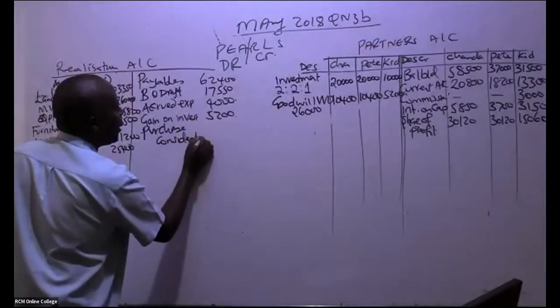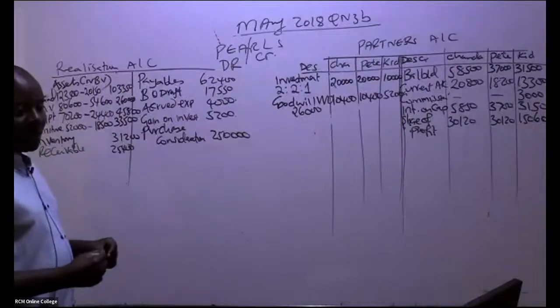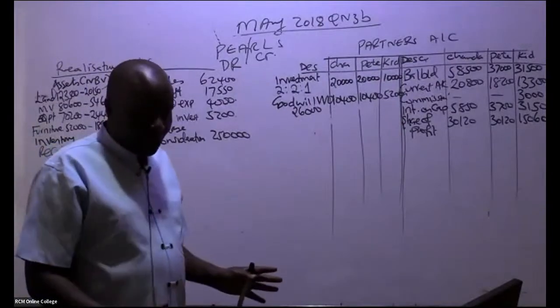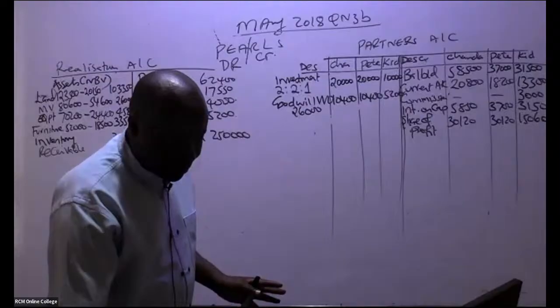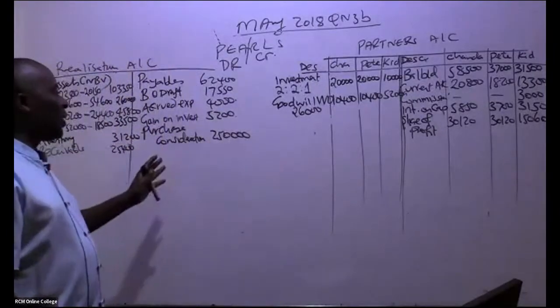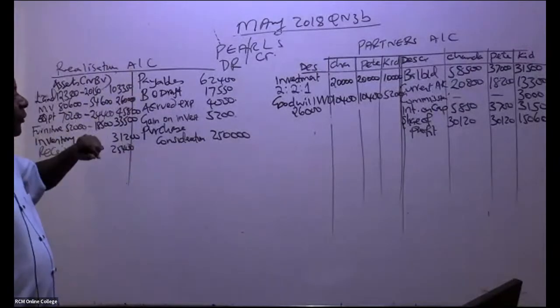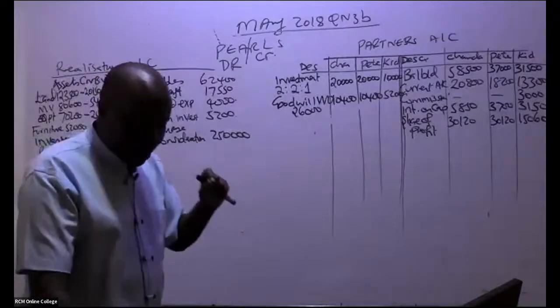In thousands, we have here 250,000 like that. Purchase consideration, that's how you book it. If I were you, I would write somewhere that purchase consideration shall always be credited to the realization account. That's how you write it.